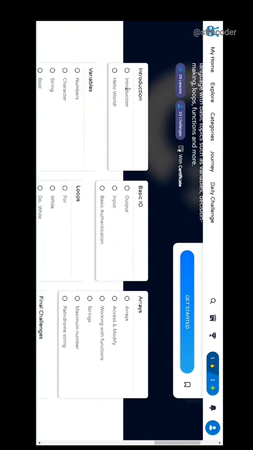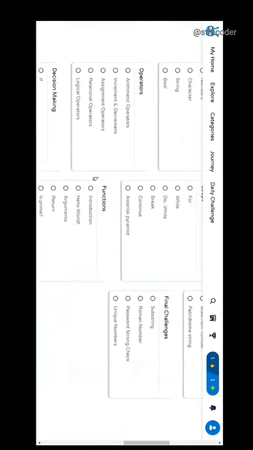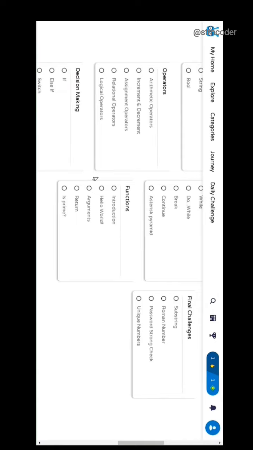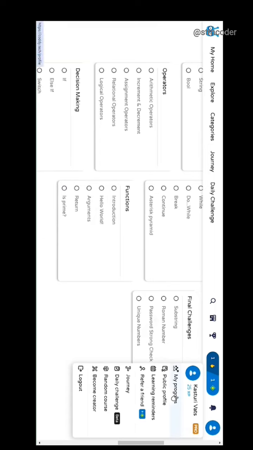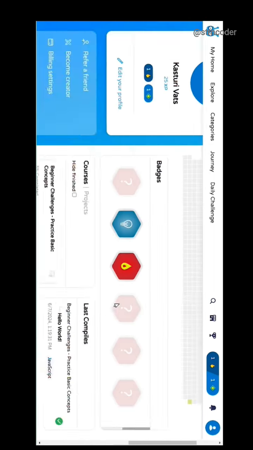So these are the things that you will be learning in the C++ beginners course. Similarly, you will see many courses for you. You can select it, whatever you want, you can learn it. Apart from that, you have this option where you can track your progress also.